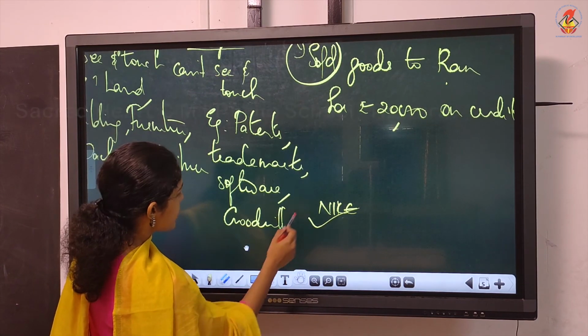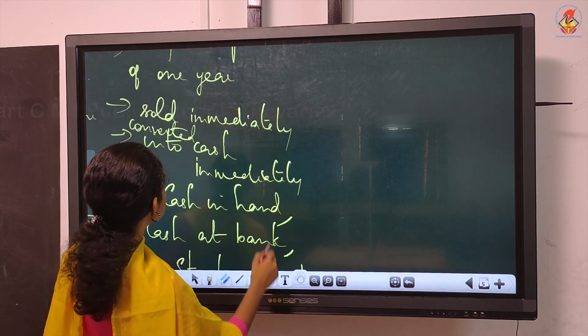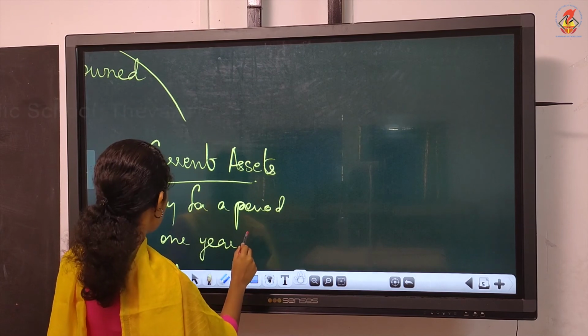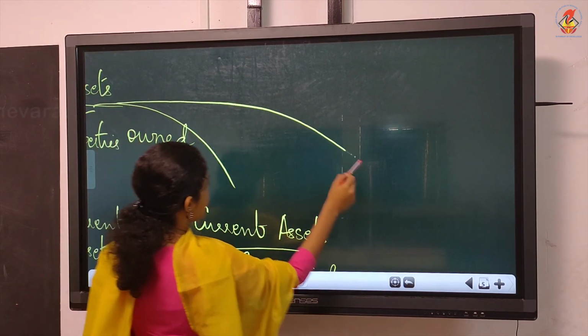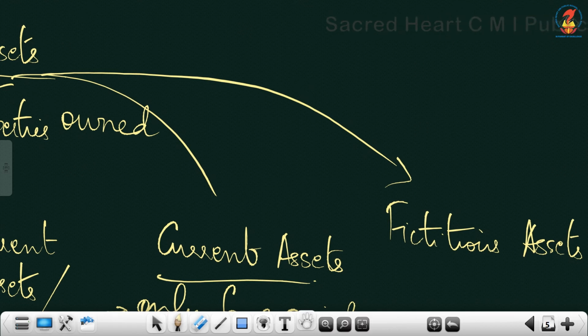And the third classification of asset is, which I didn't write first, we just wrote non-current and current assets. Yes. I'll write here the third classification of asset is fictitious assets. So, assets are basically classified into three: non-current, current and fictitious.